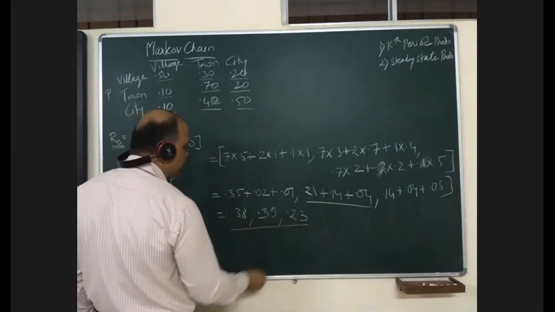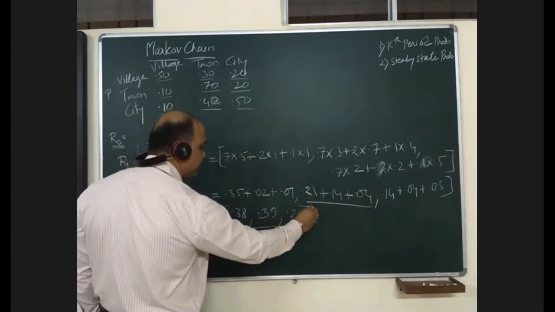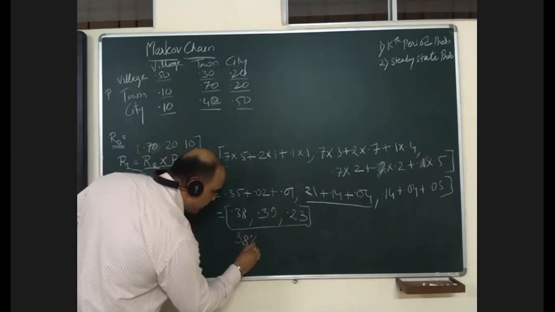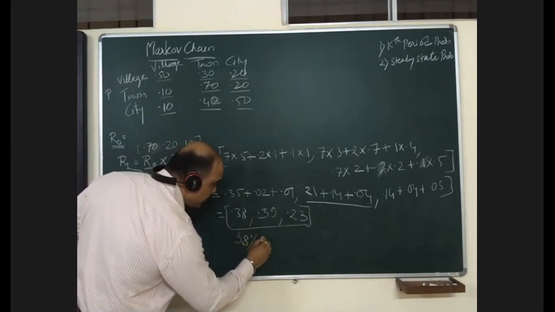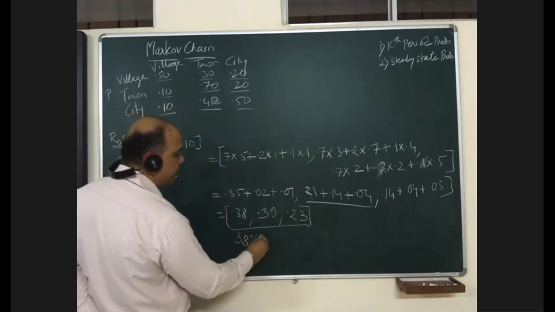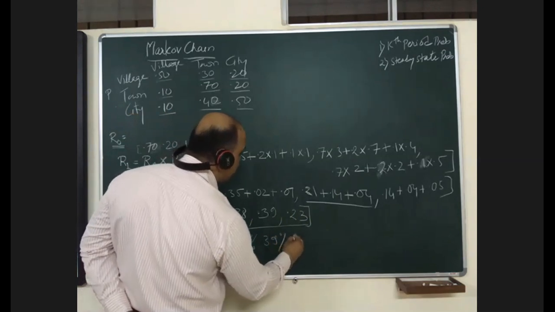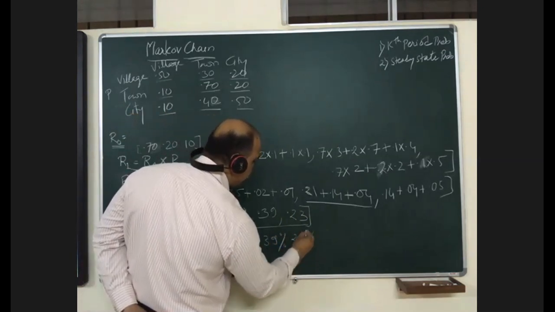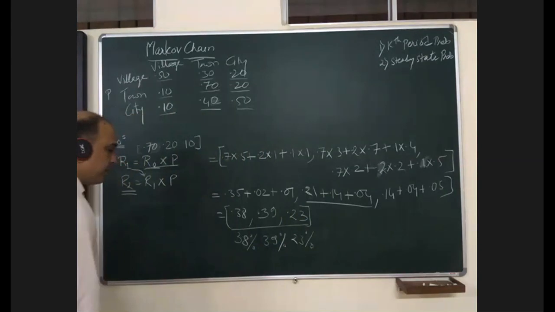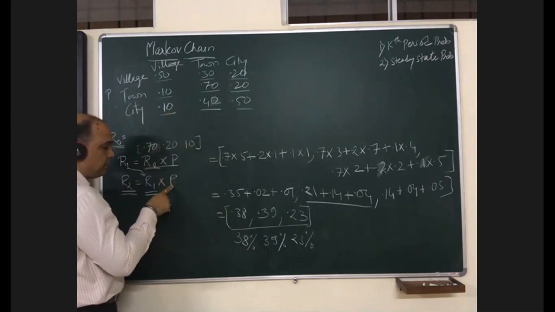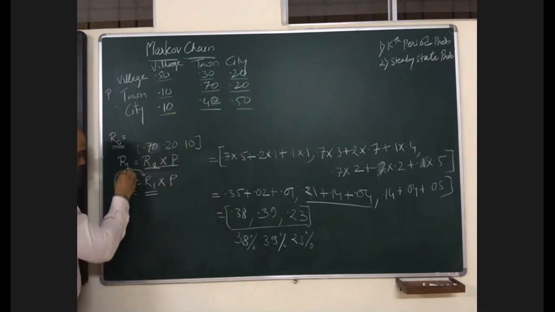38, 39, 23, total 100. It means the first year transition percentage will be village 38%, town 39% and city 23%. Now put this in place of R1, again multiply it with P and you will get R2.